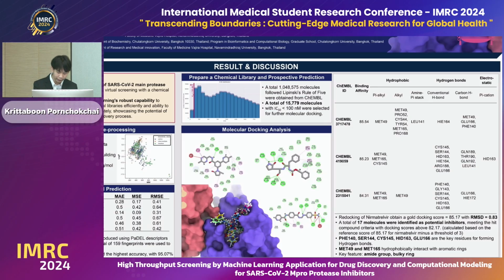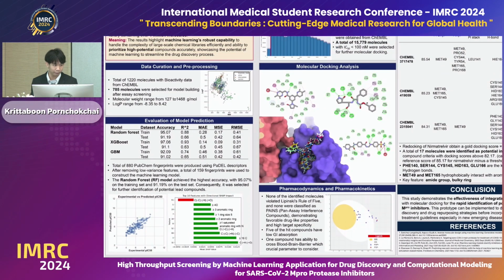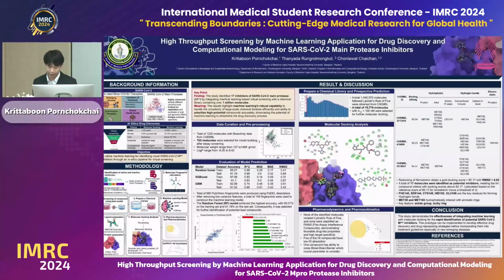For the pharmacokinetic and pharmacodynamic analysis, the BOILED-Egg plot revealed that one compound of our 17 has the ability to cross the blood-brain barrier, and 5 of them have low GI absorption, which needs to be of concern. Luckily, the top 3 did not cross the blood-brain barrier and have high GI absorption.